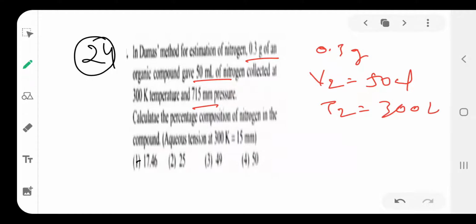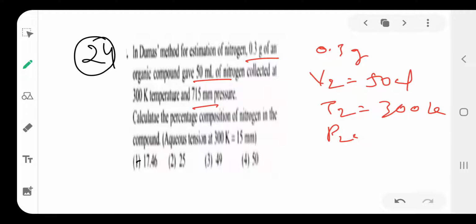Question 24, Dumas method for estimation of nitrogen. The weight of the organic compound is 0.3 grams. The volume of nitrogen given is V2 equal to 50 ml. The temperature T2 is 300 Kelvin. The pressure P2 is 715 mm. Calculate the percentage composition of nitrogen.